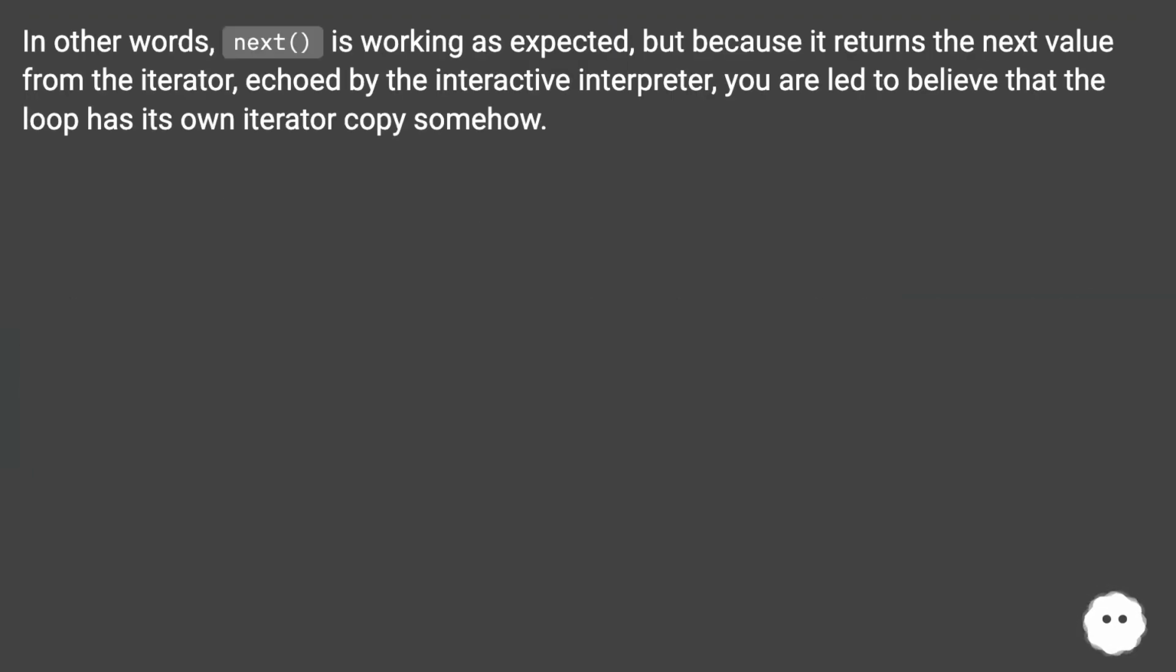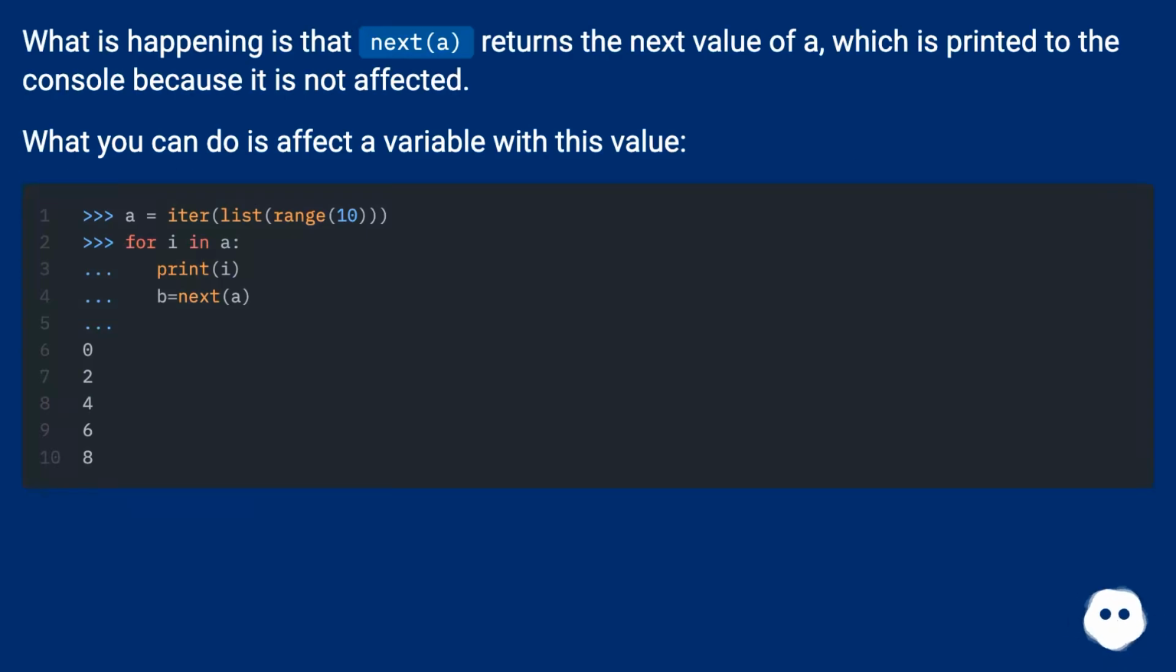In other words, next is working as expected, but because it returns the next value from the iterator, echoed by the interactive interpreter, you are led to believe that the loop has its own iterator copy somehow. What is happening is that next(A) returns the next value of A, which is printed to the console because it is not affected. What you can do is assign this value to a variable.